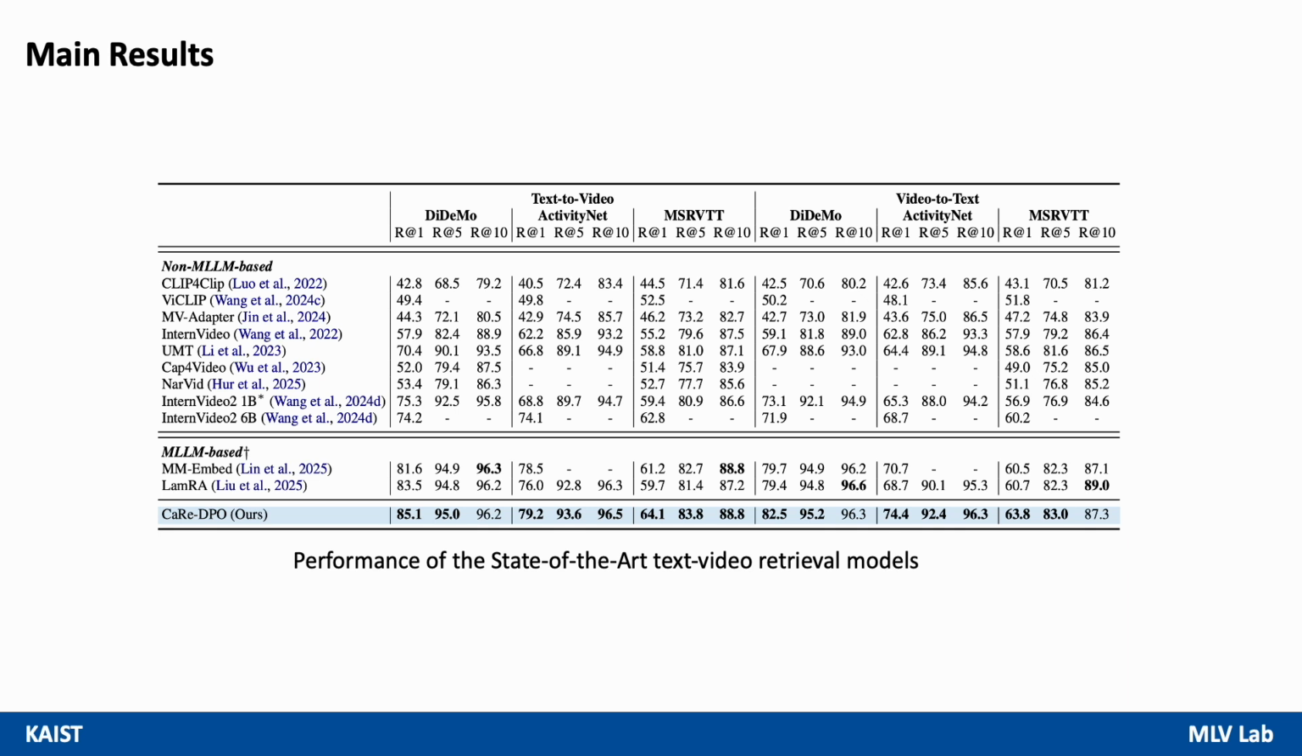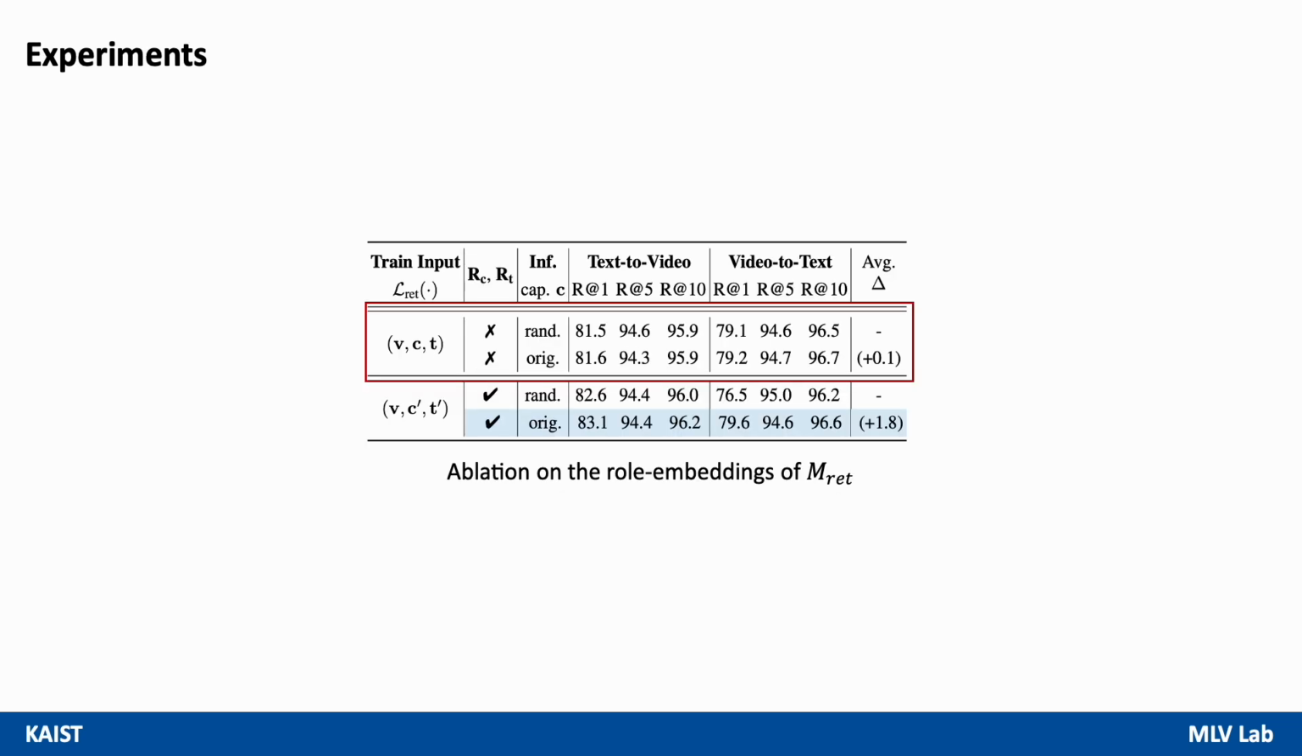The results show that our method outperforms baseline models across multiple datasets, with particularly strong improvements in recall at 1 for both text-to-video and video-to-text retrieval. We also show an ablation study on the role embeddings. With the conventional MLLM-based retrieval models, when replacing the captions with random captions, the model experiences only a minimal recall at 1 drop of 0.1 on average.